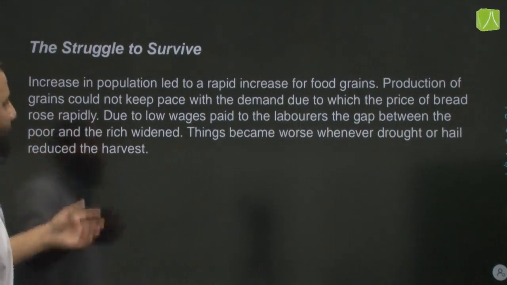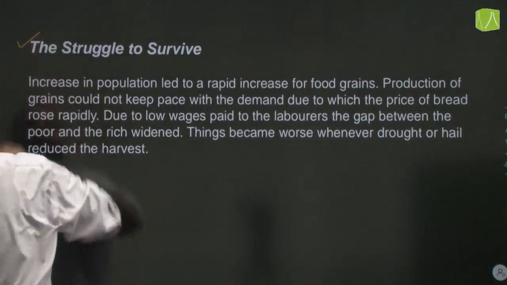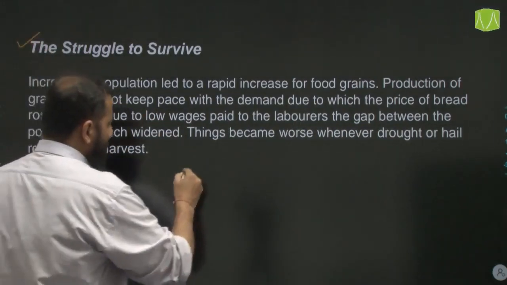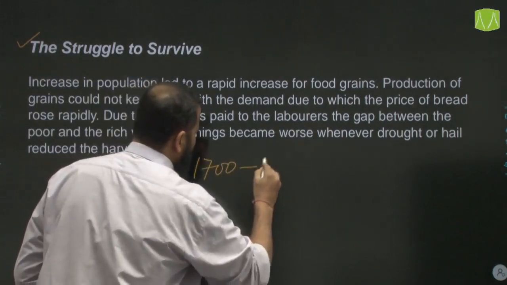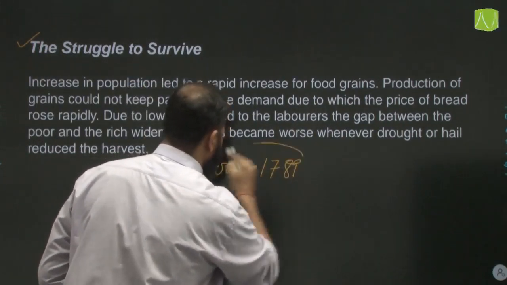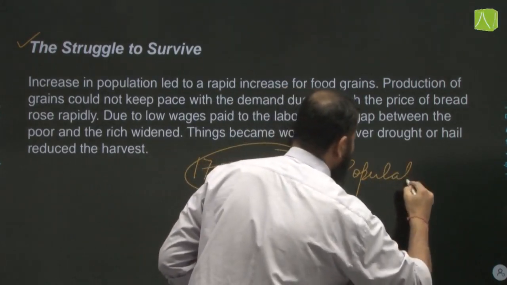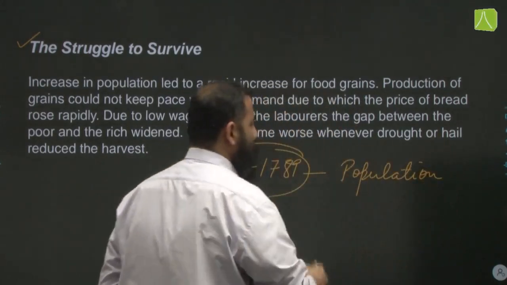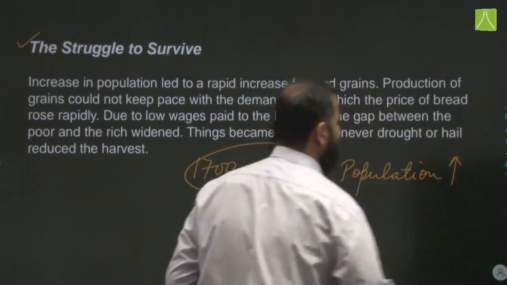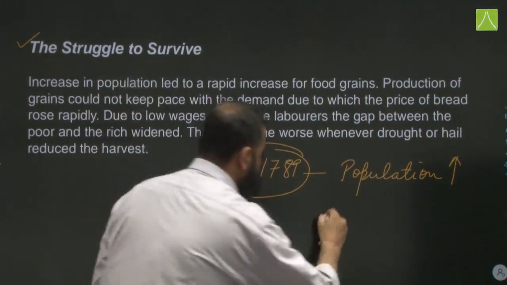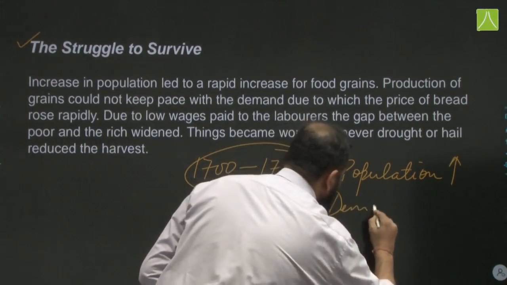Now, the struggle to survive. Between the 1700s and 1789, the population of France was rising steadily, increasing to almost 28 million people.